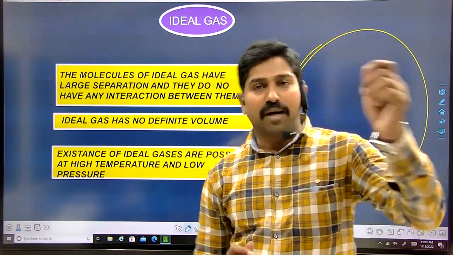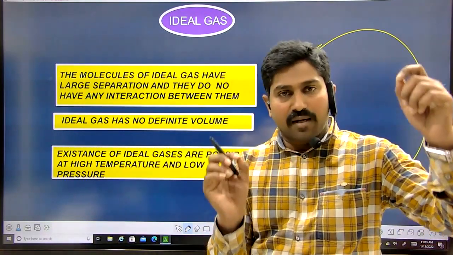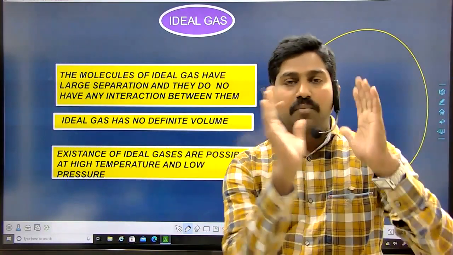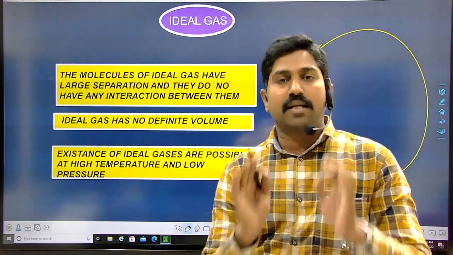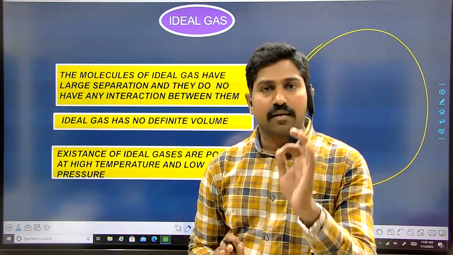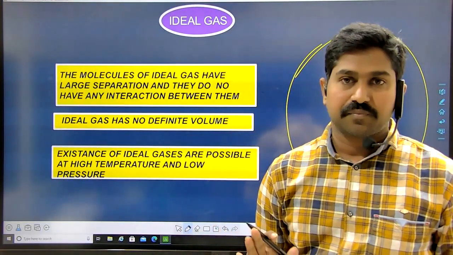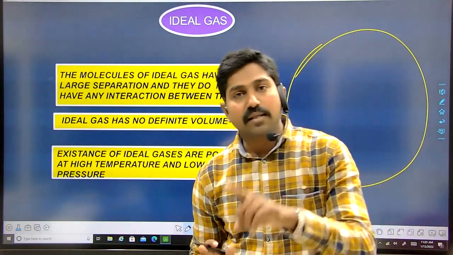That means one molecule and another molecule are attracted towards each other, and they may undergo some collisions. So whenever there is an attractive force, you can understand that there is some potential energy between the molecules. This will happen in the case of real gases.